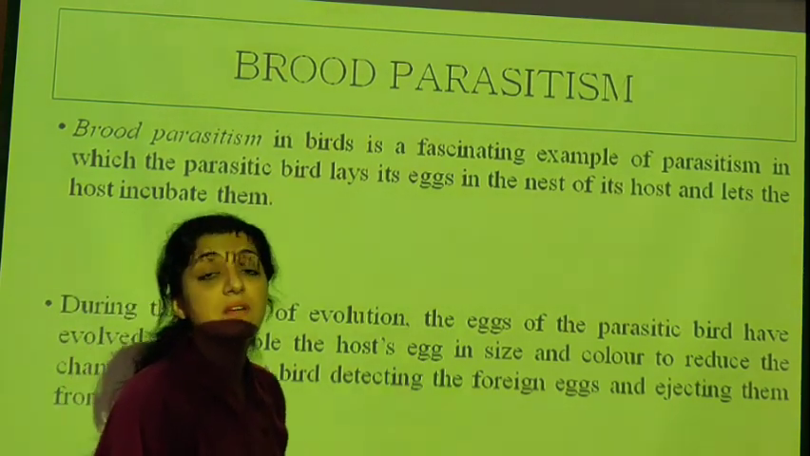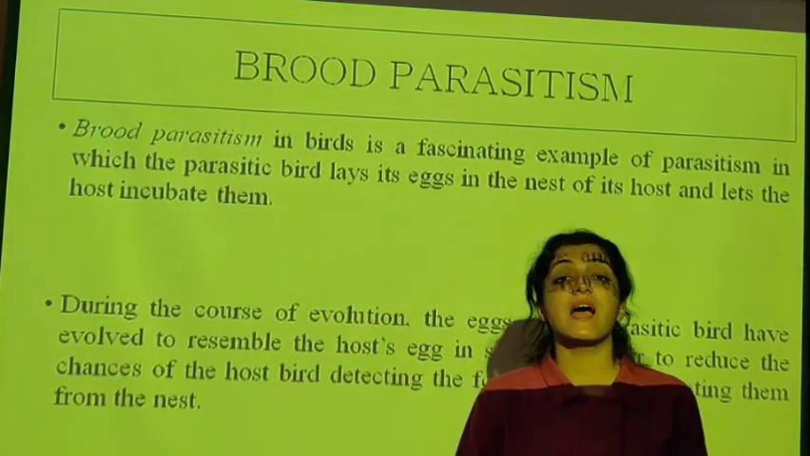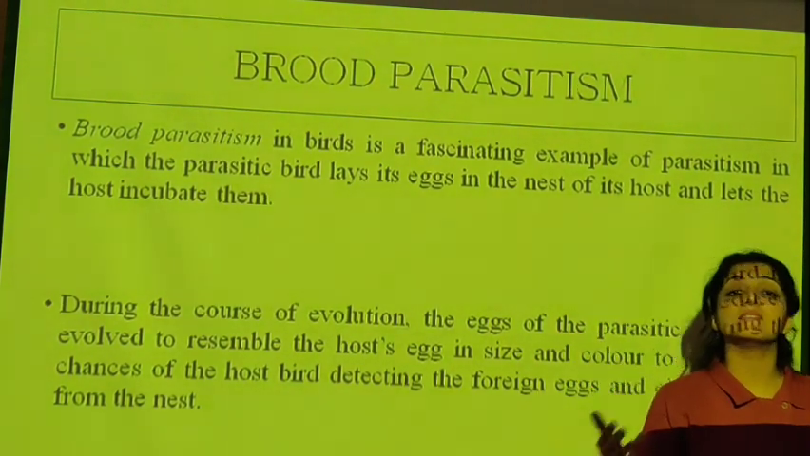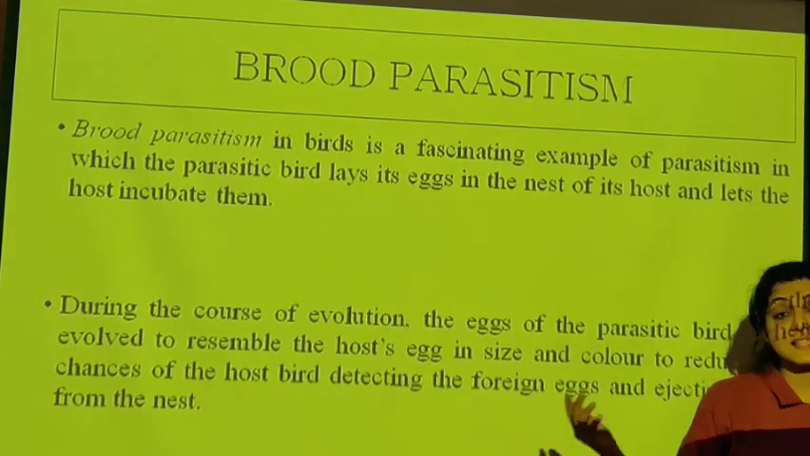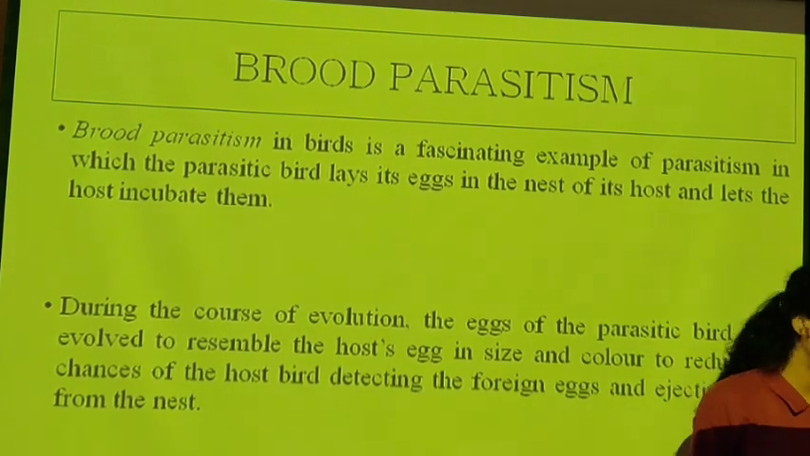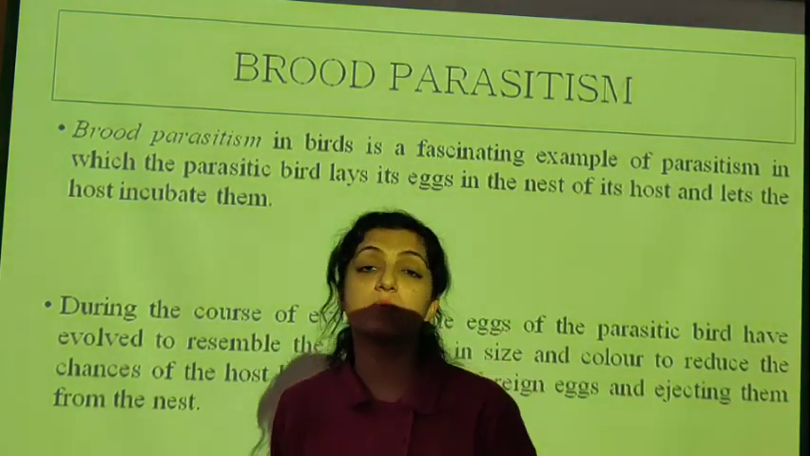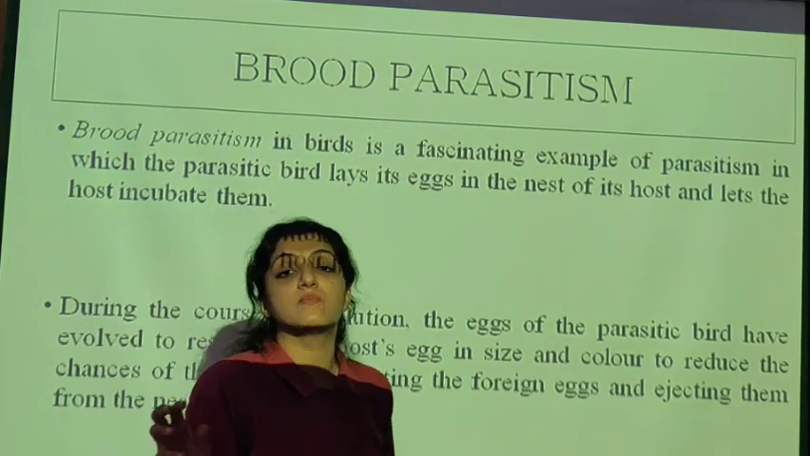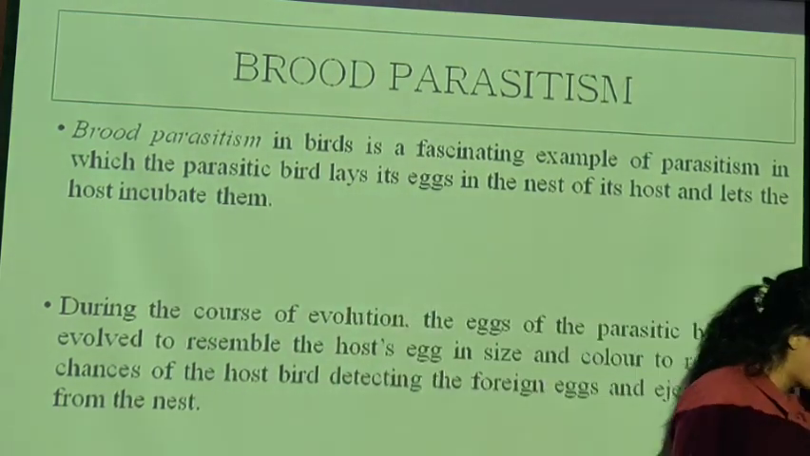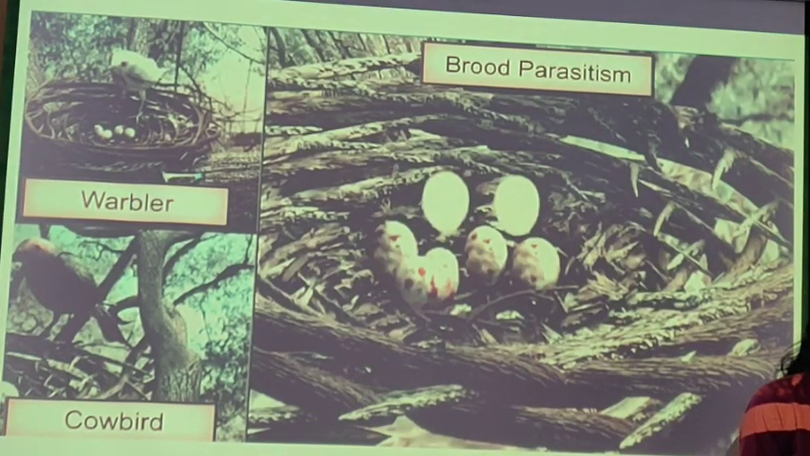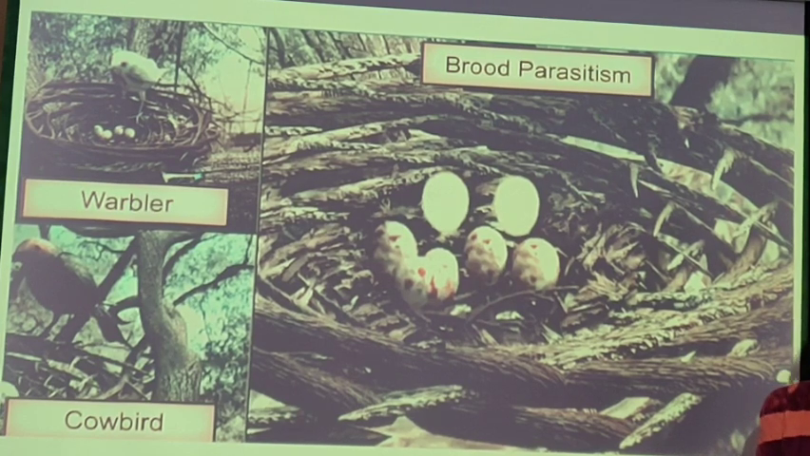During the course of evolution, parasitic birds have also made their eggs the same in size and shape as those of the host bird. They are doing it so that they don't get detected by the host bird. The eggs should not get detected by the host bird and they should not get rejected in the course of evolution. So this is a common example of brood parasitism. A very common example of brood parasitism.